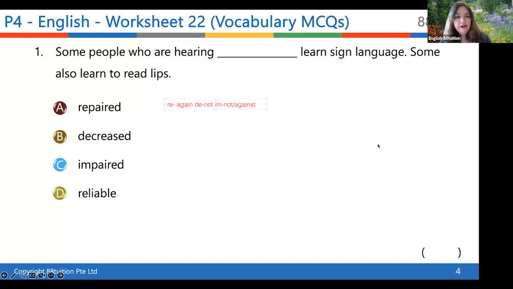Okay, so Lavanya, what would you say is the correct answer? Please unmute yourself. Lavanya? Can you unmute your microphone?